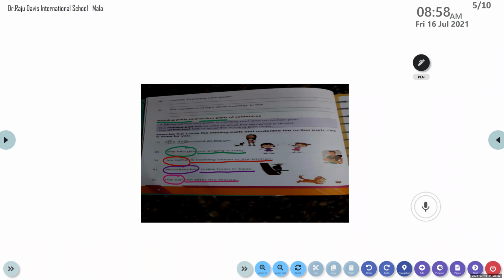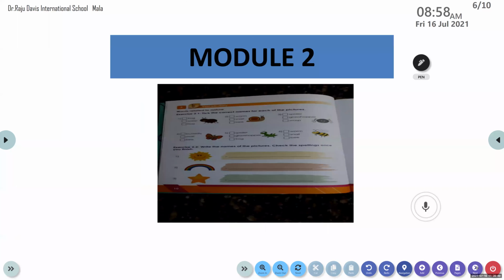Here, I want you to identify some words which are related to nature. Things around us: animals, people, objects around us. We have to look at the picture, identify them, and choose their names. Got it? See, exercise 2.1. Tick the correct names for each of the pictures. The picture is given there in your book and it's on the screen also.